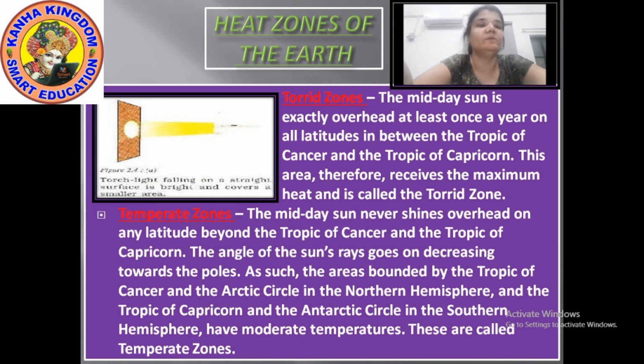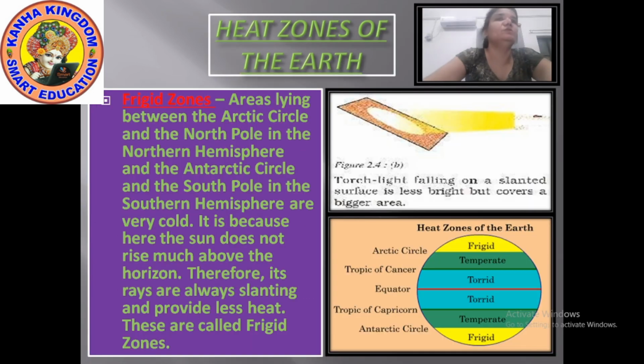The frigid zones are the areas lying between the Arctic Circle and the North Pole in the northern hemisphere, and the Antarctic Circle and the South Pole in the southern hemisphere.